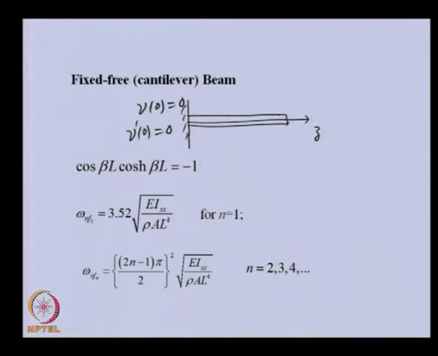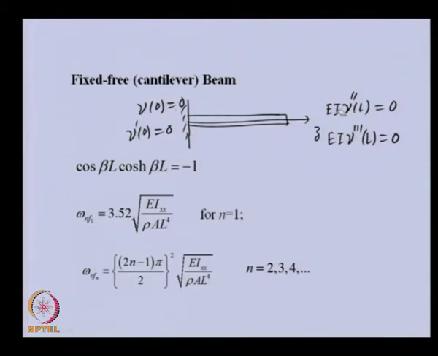Similarly, here we will be having shear force equal to 0. So, we will be having bending moment and shear force. The bending moment is represented by the double derivative, and shear force by the triple derivative with respect to x, and these will be 0. So, these are the boundary conditions.